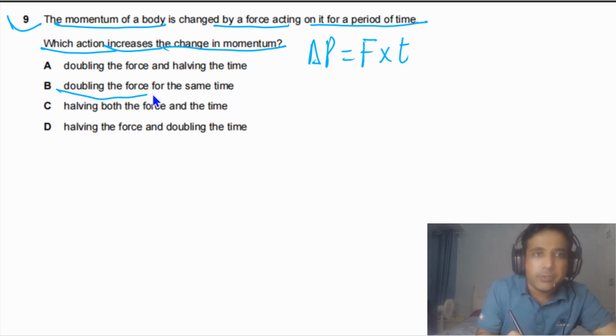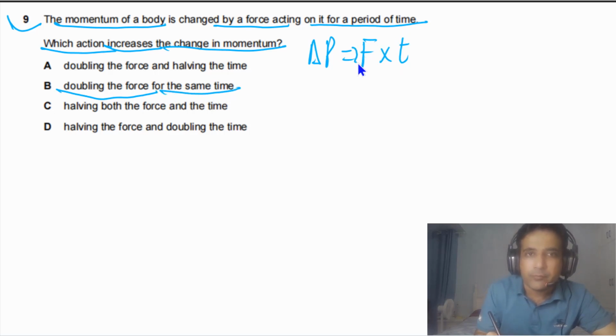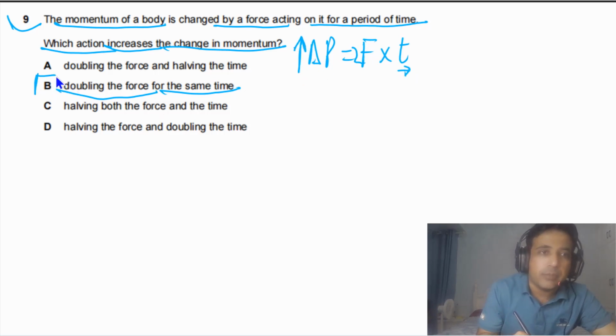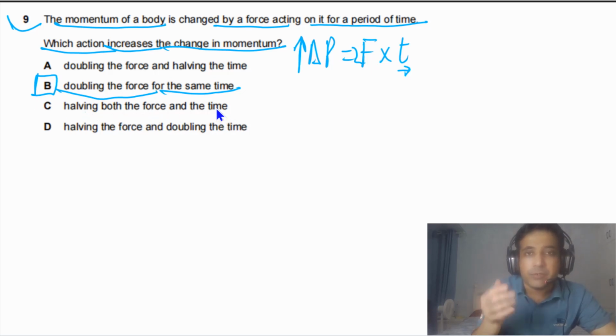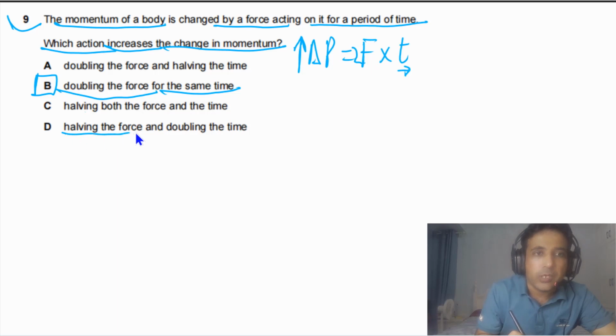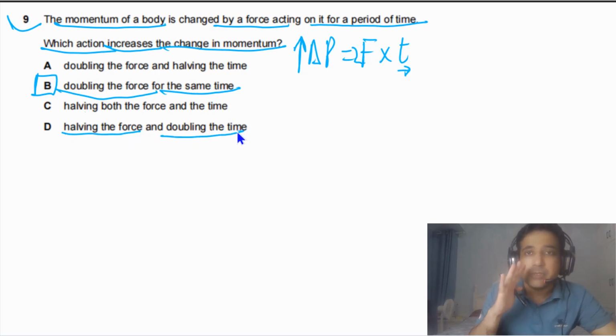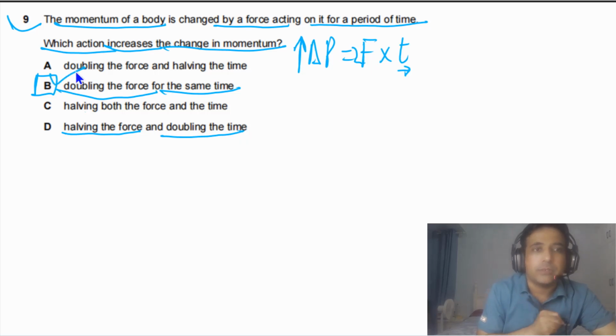Second one, doubling the force for the same time. So in this case, if we double the force and we keep this one constant, it means delta P will increase. So this can be a possible answer. Halving both the force and the time, this will decrease the change in momentum. Halving the force and doubling the time, in this case momentum will not change, because we double one and the other one becomes half, so there will be no change. So the answer for this question is B.